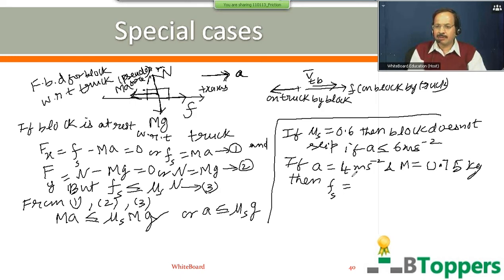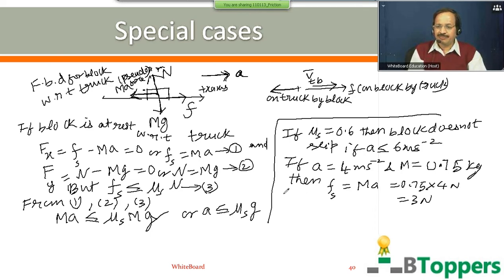When asked to calculate the friction force on the block, some students write μs mg. μs mg represents limiting friction, not the static friction. Static friction may not be equal to the limiting value in all examples. It may be less than the limiting value. So static friction is equal to ma in that case. That is 0.75 into 4 newtons, or 3 newtons.